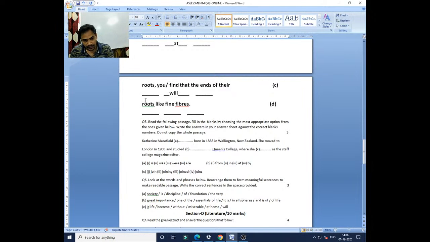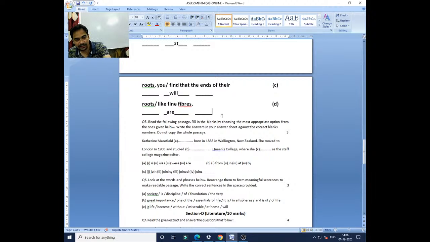Roots are like fine fibers. Very good. After roots we can put the slashing symbol, and in the middle I can write: are. But in examination you have to write three words, before word and after word. Here I have written only the missing one, are. Before the missing one what is there? Roots.